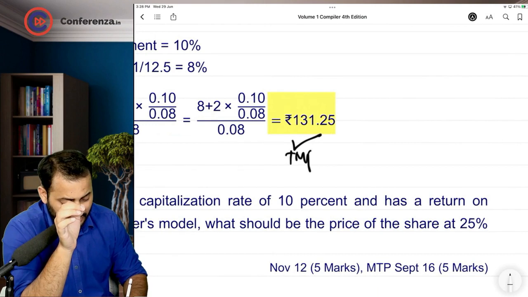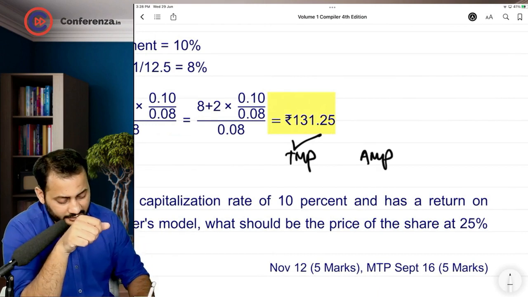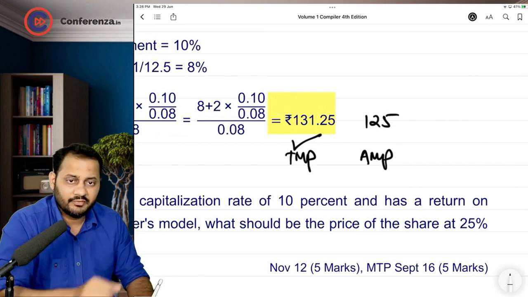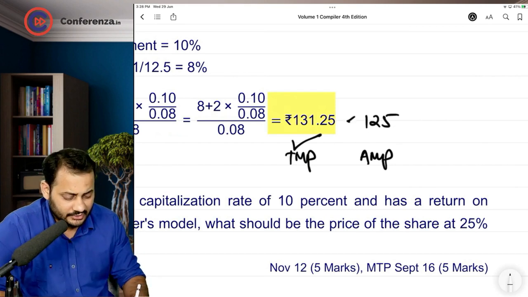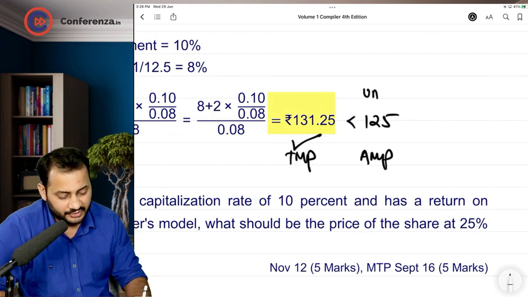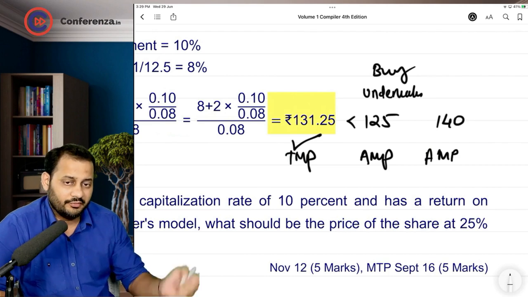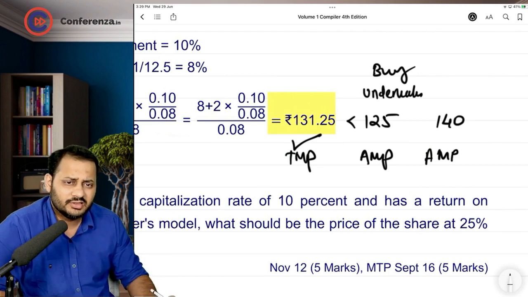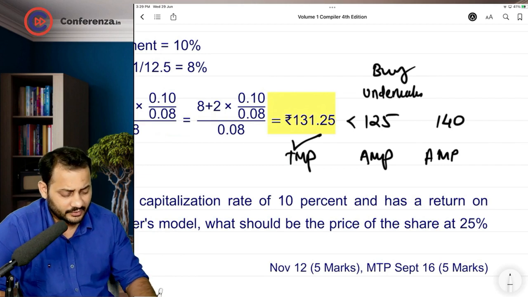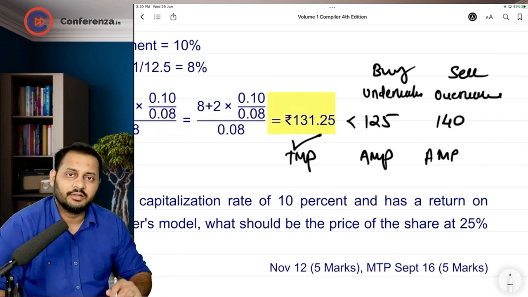Understand? Write down or note down below that. This is the theoretical market price. If the actual market price is, let's say, 125, then we will say that the actual market price is lesser than the theoretical market price. This share is undervalued. We should buy it. But if the market price is, say, 140, then if you compare it with the theoretical market price, it is higher than the theoretical market price, right? We will say it is overvalued. We will prefer to sell it.